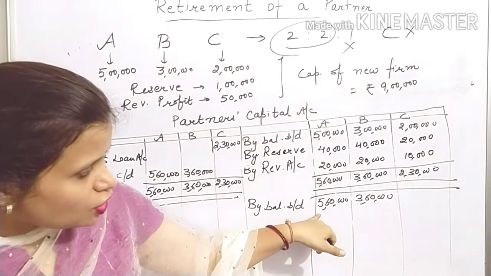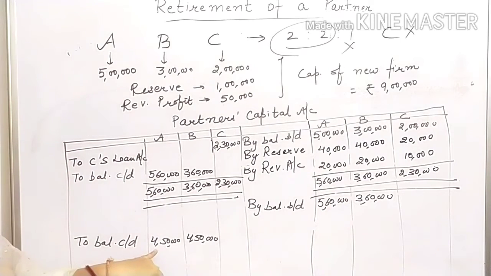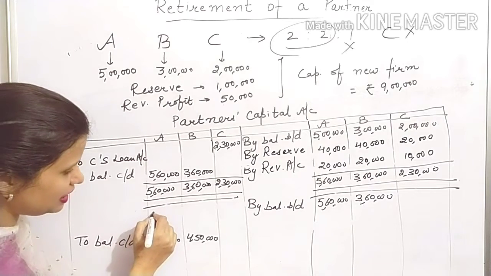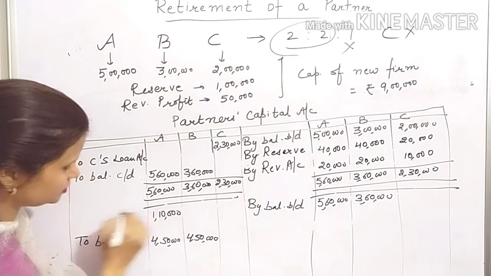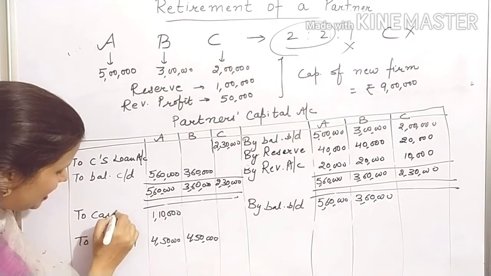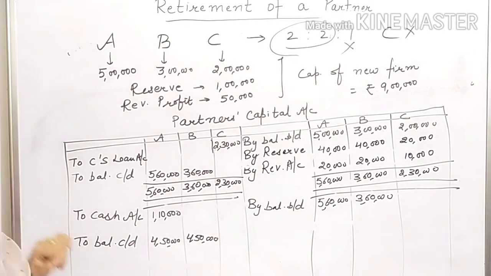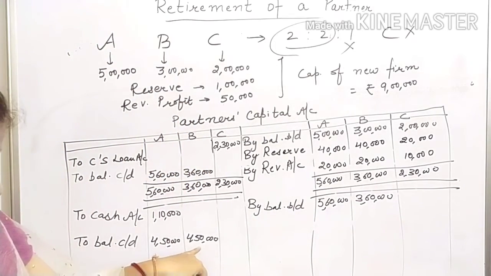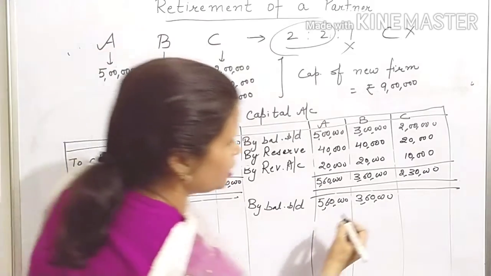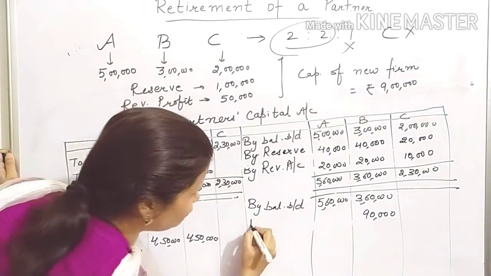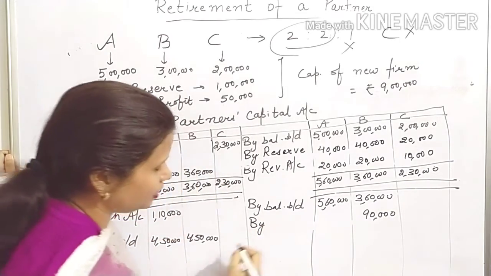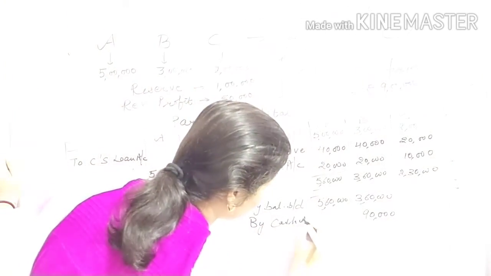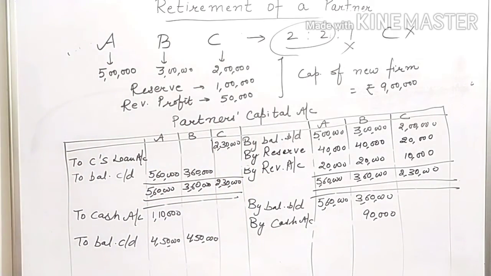A has a balance of 5,60,000 while he is required to maintain a balance of 4,50,000 only. So the extra capital will be withdrawn by A. So here you will write down to cash account. In B, there is a balance of 3,60,000 but he is required to maintain a balance of 4,50,000. So there is a deficiency of 90,000 in B's account. That will be brought by B in cash. So here you will write down by cash account, by cash or bank, anything you can write down.